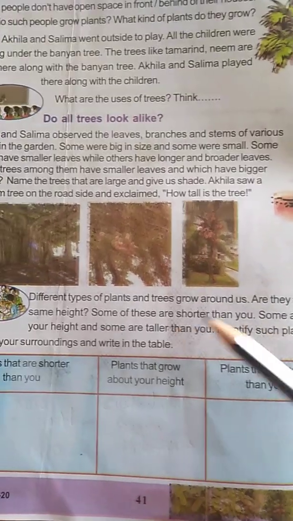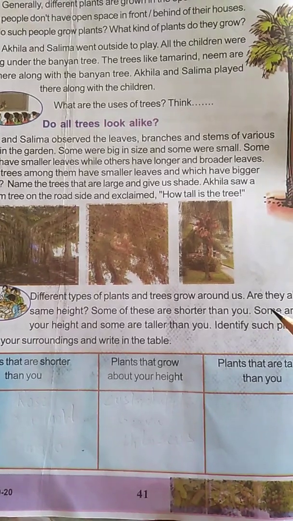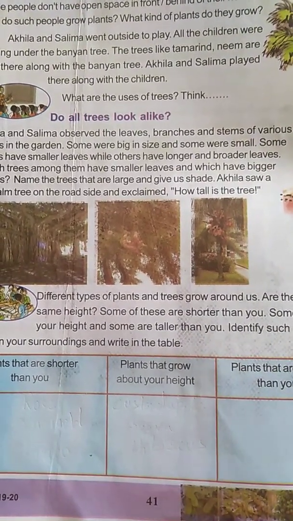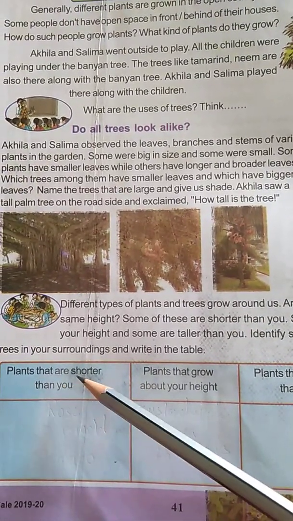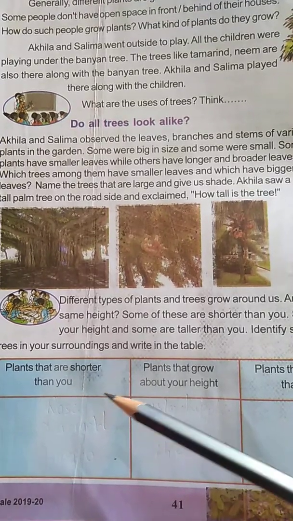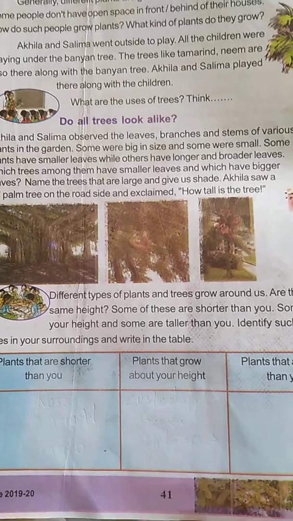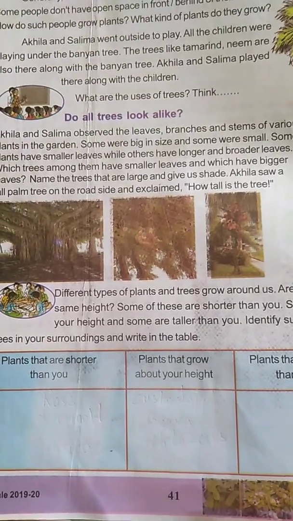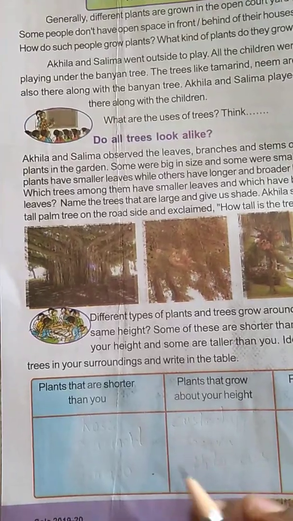Some are up to your height. There are different types of trees, and their height and sizes are different. So we have to write here the plants that are shorter than you. The plants which are shorter than us, which grow very short compared to our height. That first we have to write here in this table. So first one we will write here